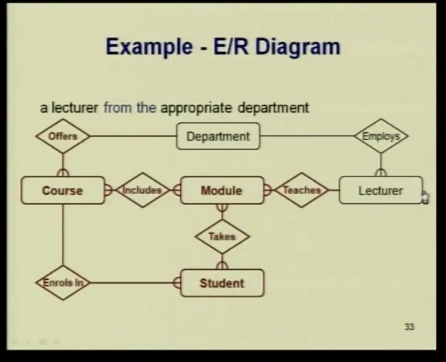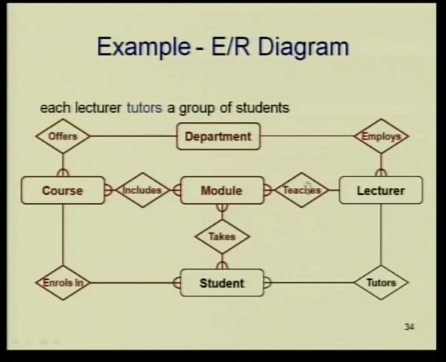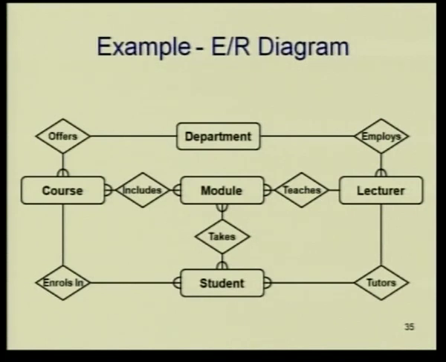So, now you have a complete ER diagram, okay. We have not considered everything, we have just considered the entities and the relationships. Now, each tutor tutors a group of students. So, a lecturer tutors a group of students. So, this is the final relationship. A lecturer teaches a module, he also tutors a group of students and he belongs to a department. Look at lecturer, he is involved in 3 relationships, all 3 are binary relationships: teaches, employs and tutors. Now, this is a typical example of this.